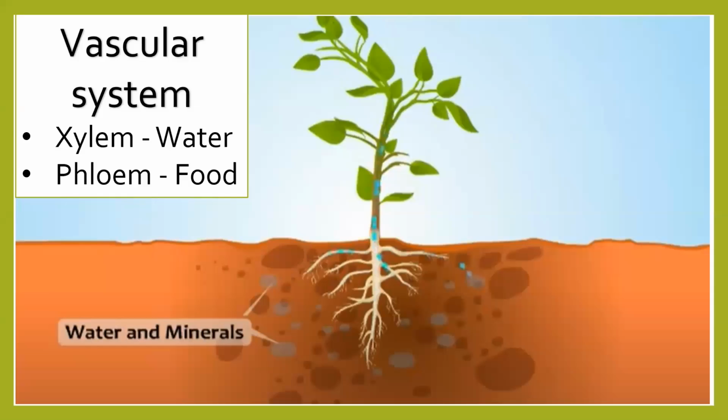So your answer is phloem will do the work of conduction of food, and it will be bidirectional. That is what you will be writing in bracket beside food as bidirectional.